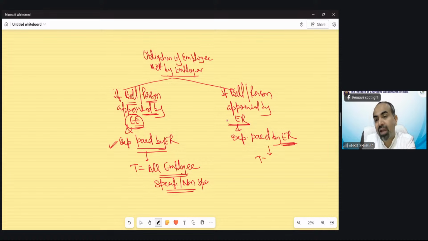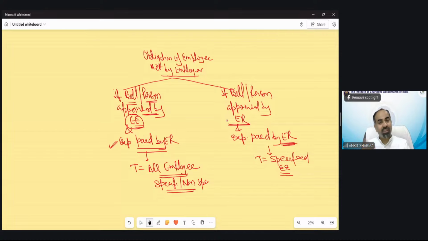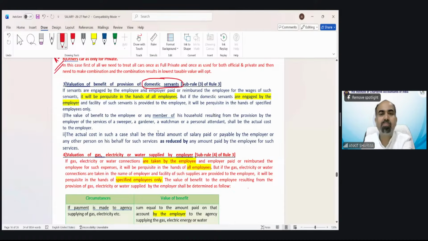So this is going to be taxed only for a specified employee. As in the case of a car, if the car is yours, it is taxable for all. If the car is provided by the company, that means you are a very special employee. In the same way, if the bill or person is appointed by the employer and the expense is paid by the employer, these are going to be taxed for a specified employee. Why have I shown you this diagram? Because when you read these simple perquisites, you will see this point again and again. So once and for all, I have cleared this thing.